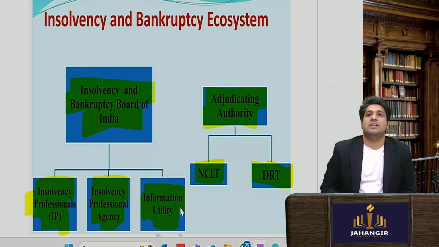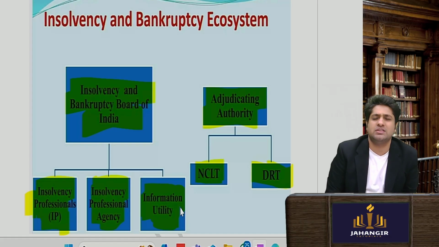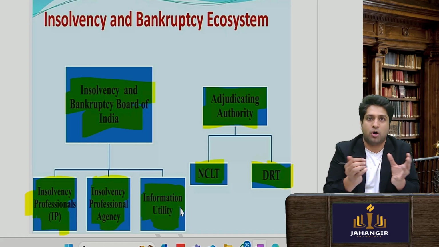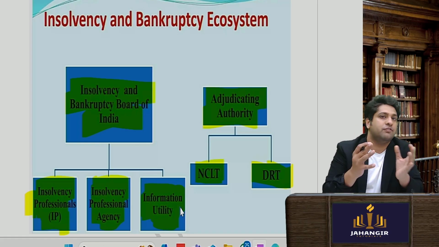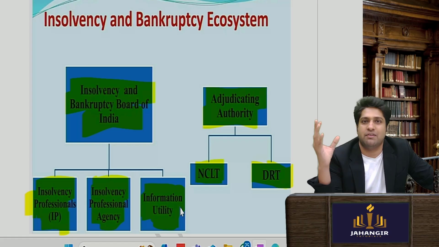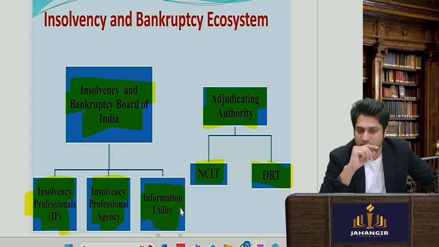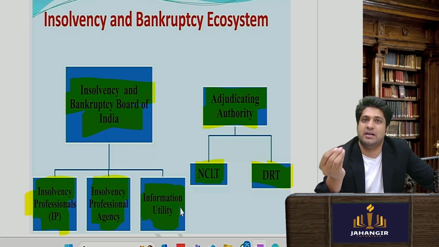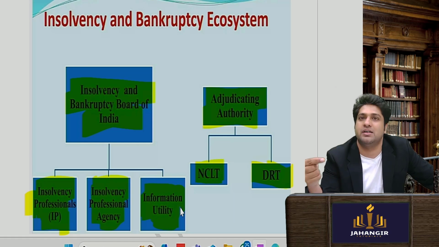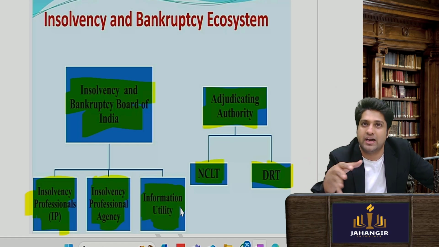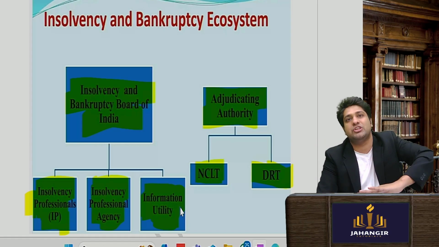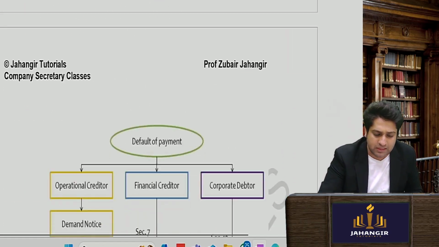And the last authority that is there is called the information utility. So what is the information utility? Information utility is an authority or a body that will collect and collate the information of the corporate debtor and his assets. What happened is Vijay Mallya, he ran away from the country. The creditors didn't even come to know. So now they have made a special authority. They have made a special body whose job is to keep track of all the debtors and their assets, so that they do not end up alienating or running outside India. So it has all the information about the debtor and his assets.